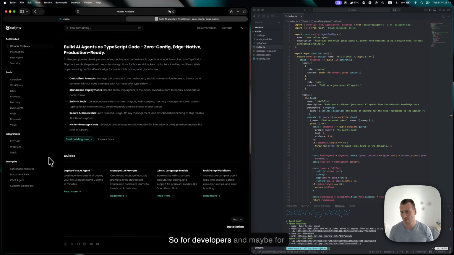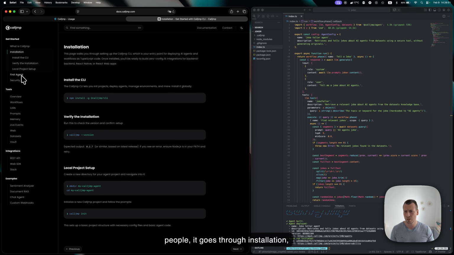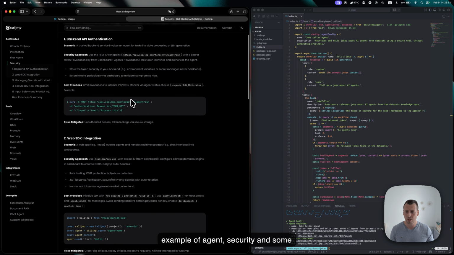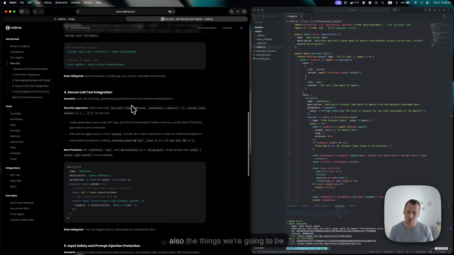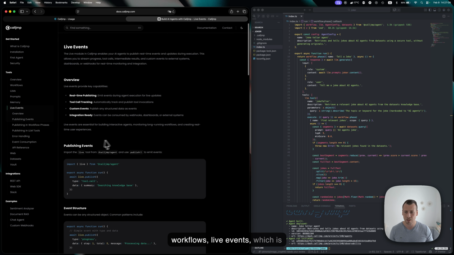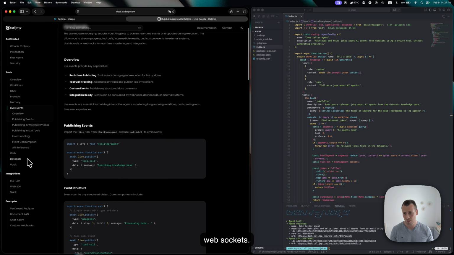For developers and maybe for more security folks or technical people, it goes through installation, an example of an agent, security, and some ideas we have going forward for implementing integrations with SaaS, but also the things we're going to be bringing into the platform. A lot of tools, as we've been speaking about. So there is memory, there are workflows, live events, which is basically our real-time solution where the agent and your other side, like a client, like a web browser or backend, can talk to the agent live in real time using WebSockets.